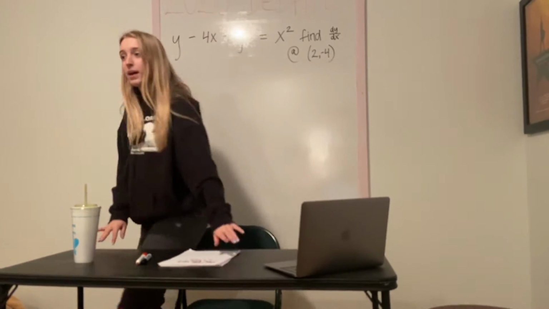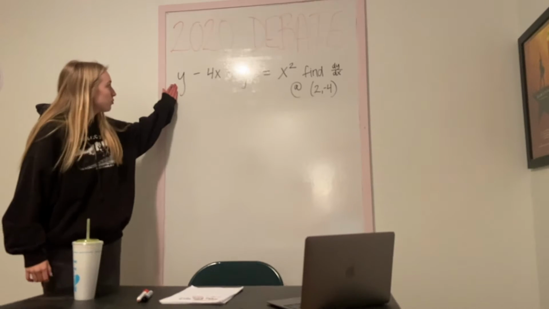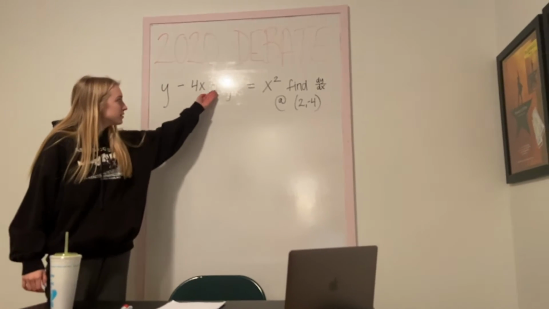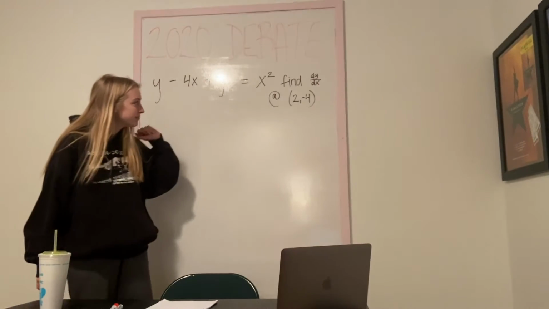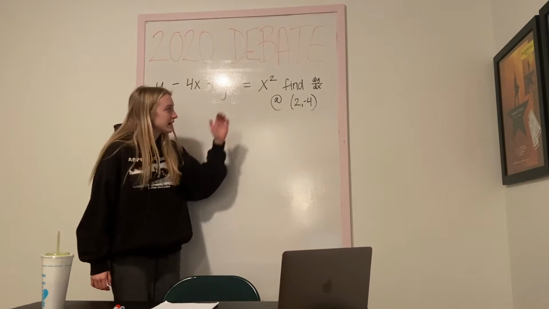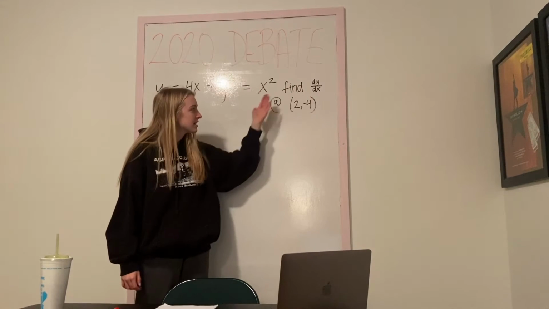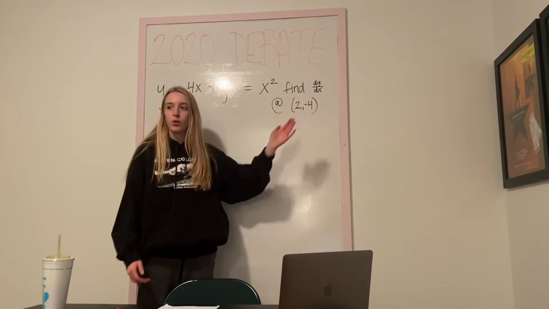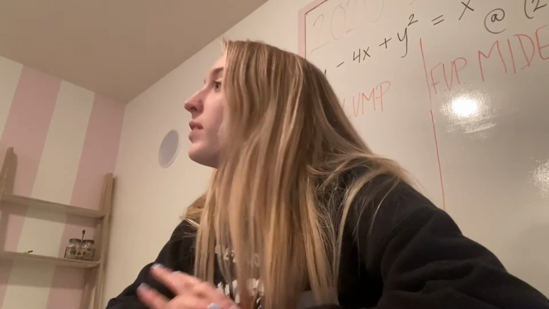The problem we have prepared for you: y minus 4x plus y squared equals x squared. We need to find dy over dx at (2, -4). So, President Lump, how would you solve this problem?